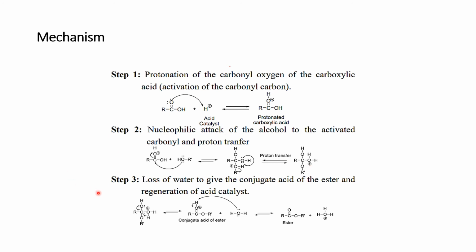In step 3, there is the loss of water, which gives the conjugate acid of the ester, and the acid catalyst used in step 1 is regenerated. How? This product, after rearrangement and electron shifting, forms the conjugate acid of the ester. When you react it with water, we get our required product, which is ester. In addition to this ester, there is the formation of acid, which is H3O positive. Next slide.